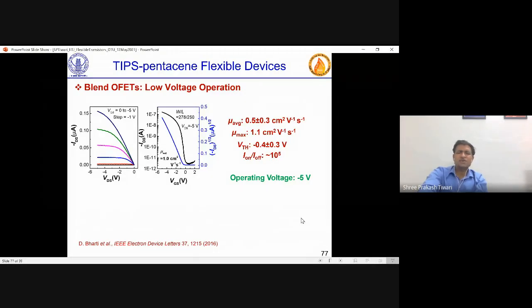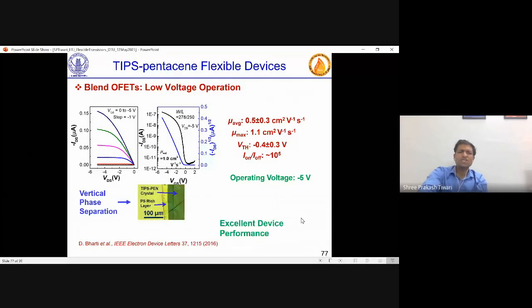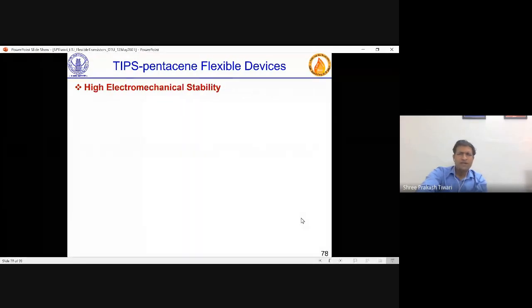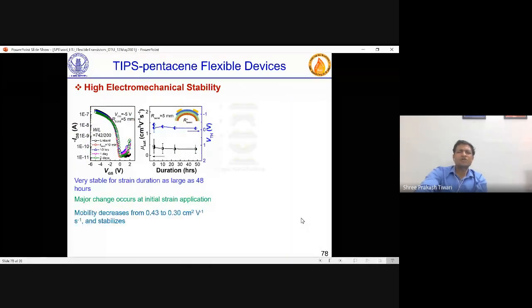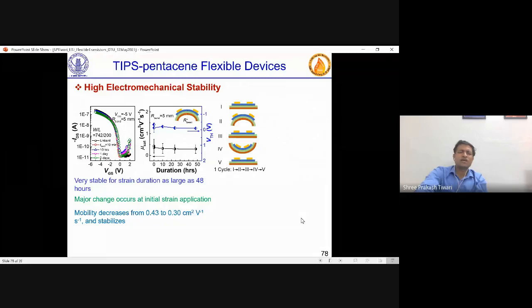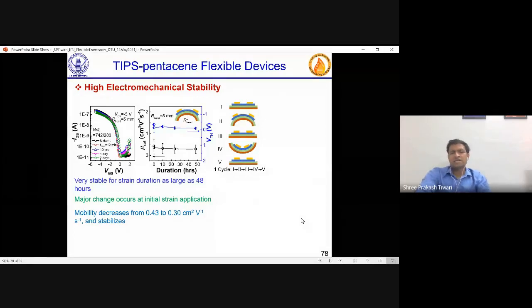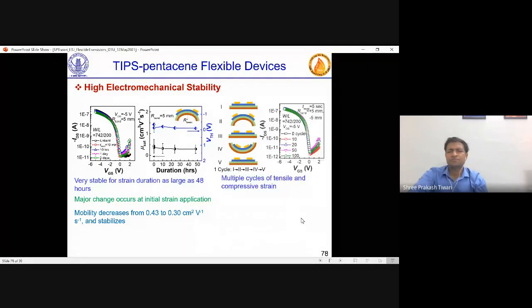So nice devices we could fabricate with this vertical phase separation and using polystyrene blend. And not only device operation, we did these electromechanical studies where we tried both ways, you can say stress and strain both we applied on these devices. And then devices were working fine.